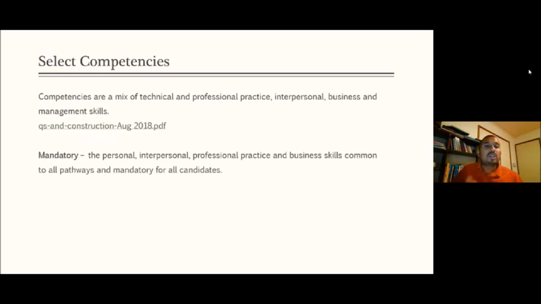That is common for all the pathways. These mandatory competencies are common for all the pathways. They have 10 mandatory competencies. These are kind of management, interpersonal, and ethics related competencies.